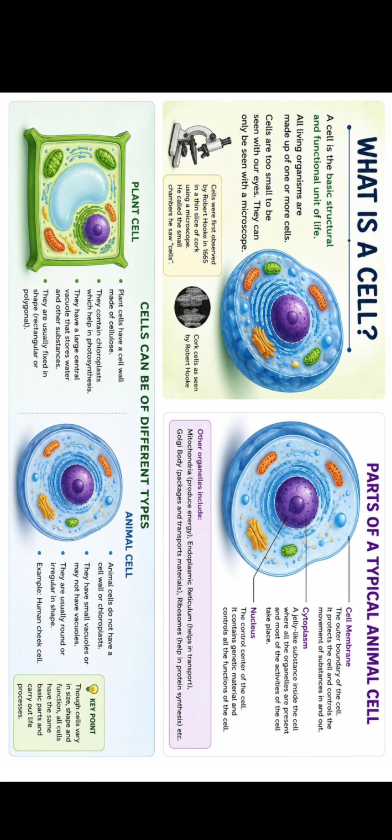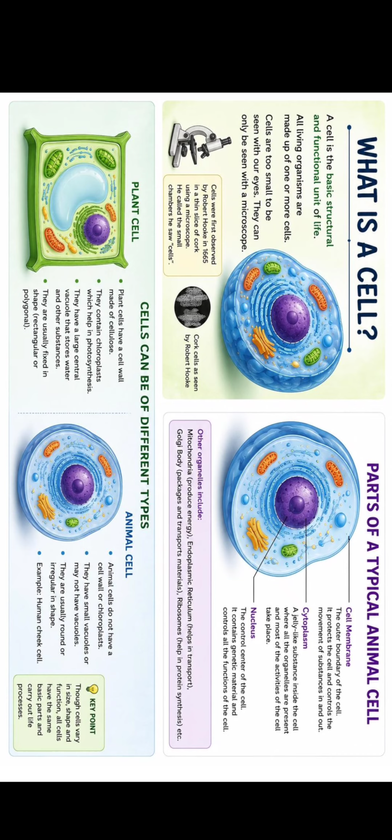So all the functions that are taking place, like we are a multicellular organism, so we have specialized cells in our body. These specialized cells are doing specialized work, and for specialized work, the organelles are working differently. What are the different parts?